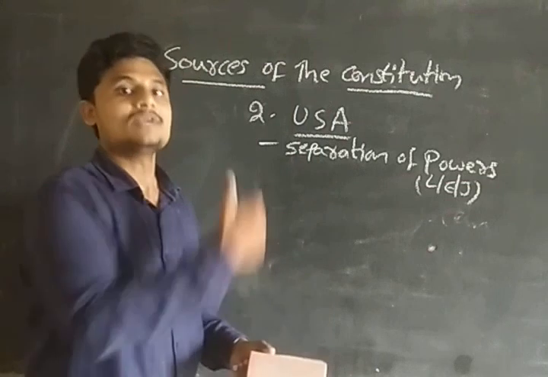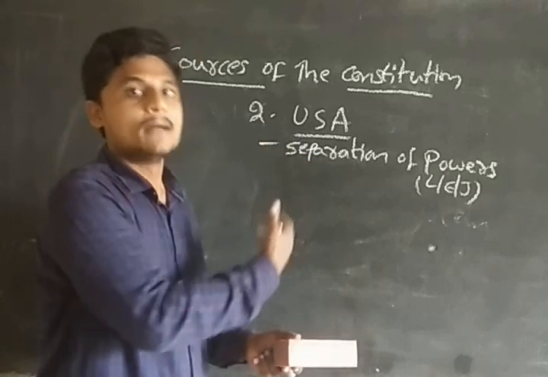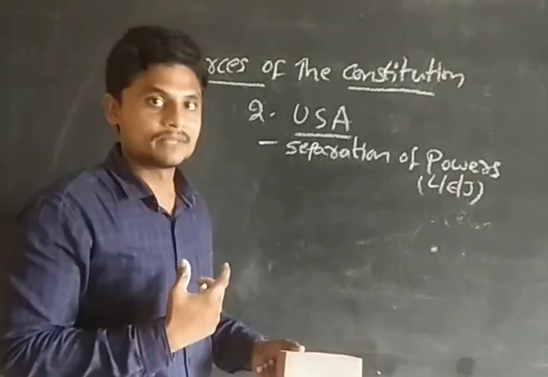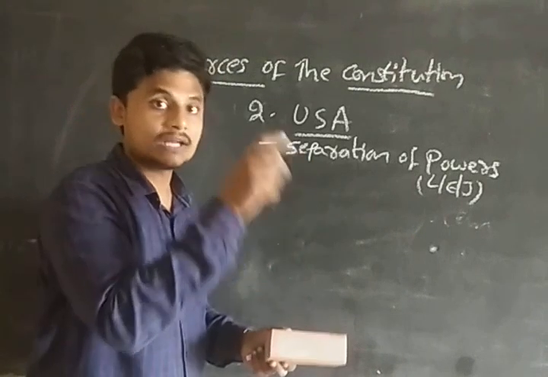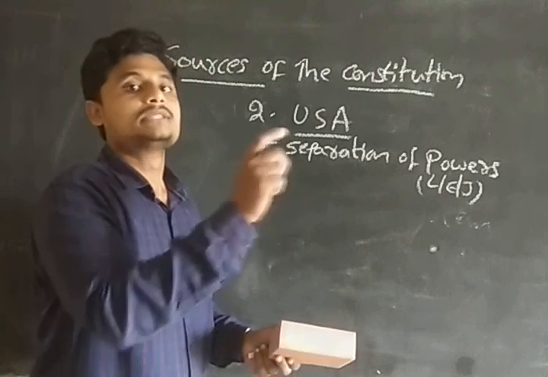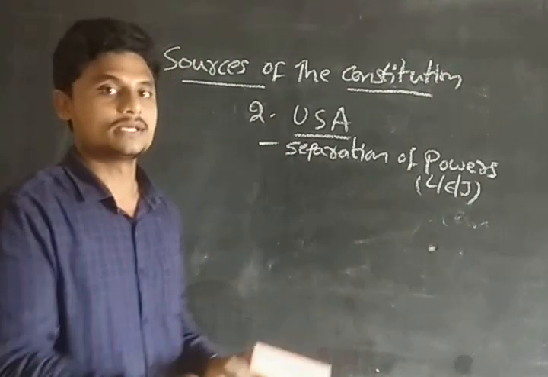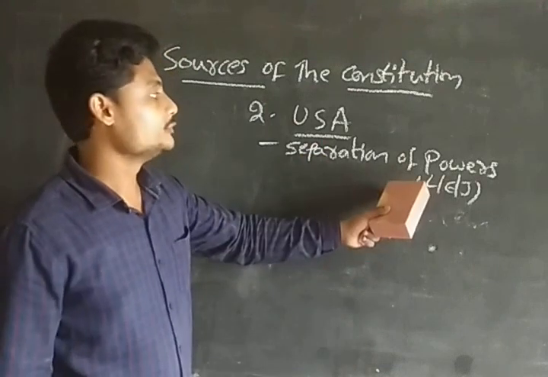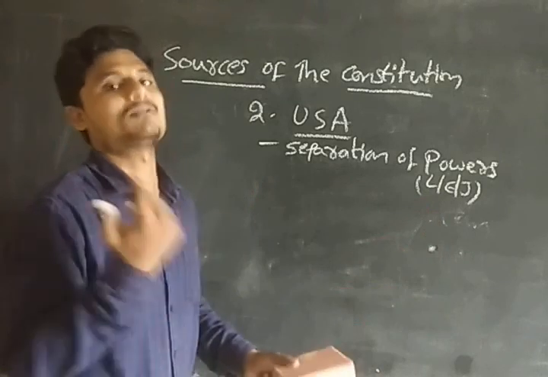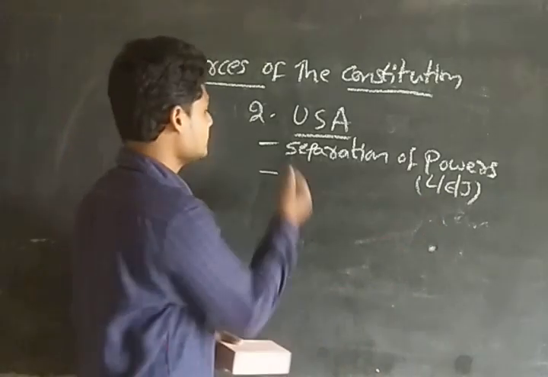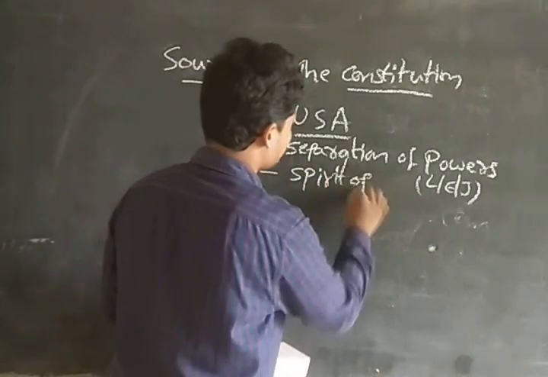Okay, guys, clear? So in this way, we have taken the separation of powers concept from the United States of America, but according to our needs, we have adapted it. In our country, one organ is responsible to the other organ, like the executive is responsible to the legislative. But the same thing is not there in the United States of America. They have strict separation of powers. We have partial separation of powers. Right? Clear? Okay. And the second one is the spirit of federalism.